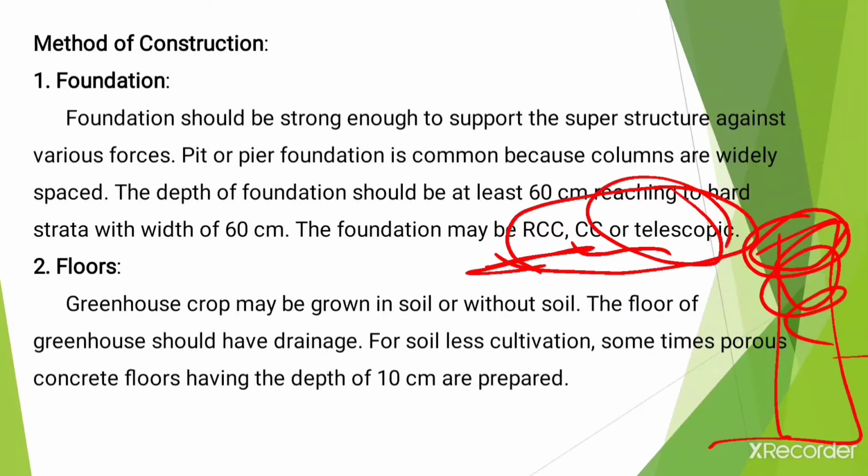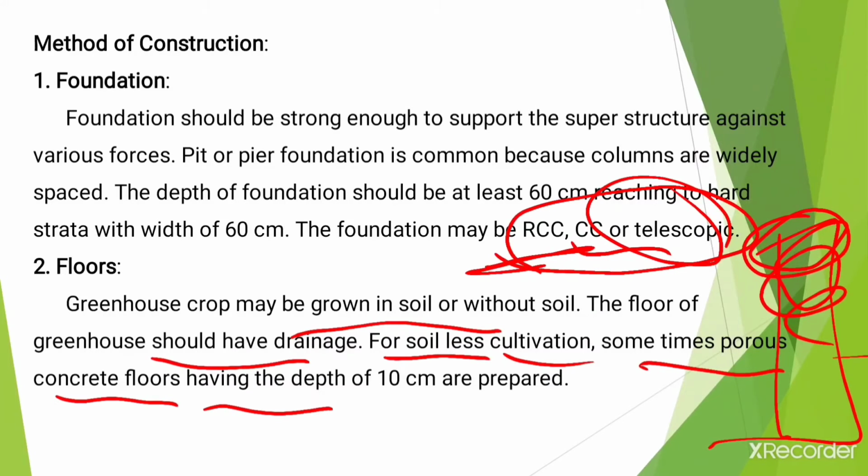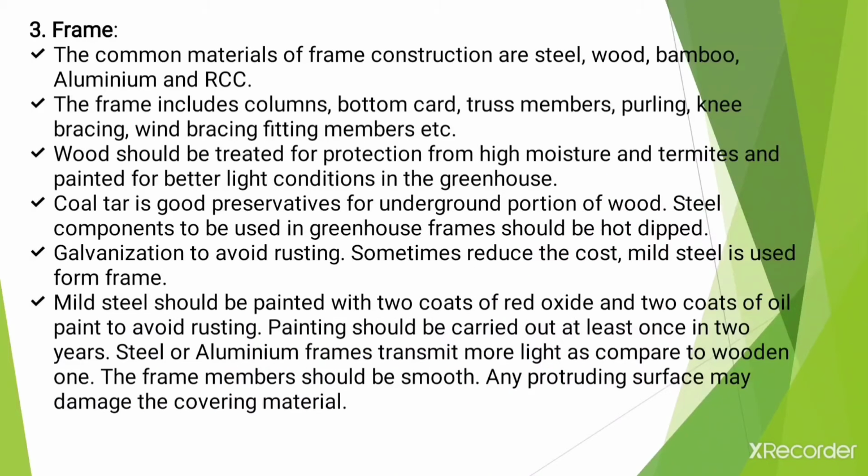Now the next step of the construction of the greenhouse is the floor. Flowers in a greenhouse may be grown in soil or without soil. The floor of the greenhouse should have good drainage facility for soil cultivation. Sometimes porous concrete floors having a depth of about 10 centimeters are prepared. Okay, the next point is the frame.